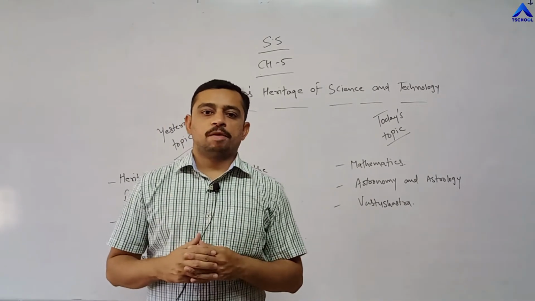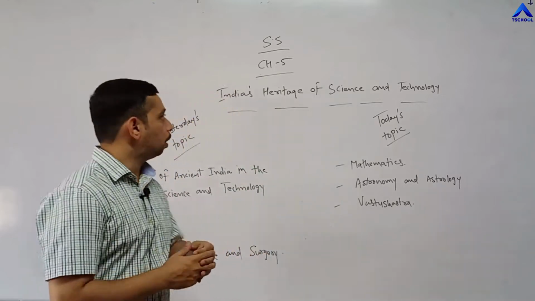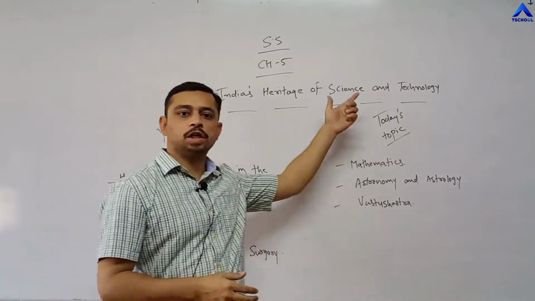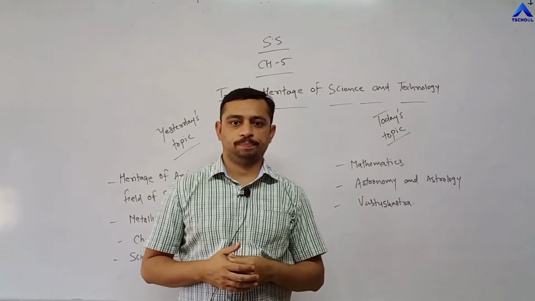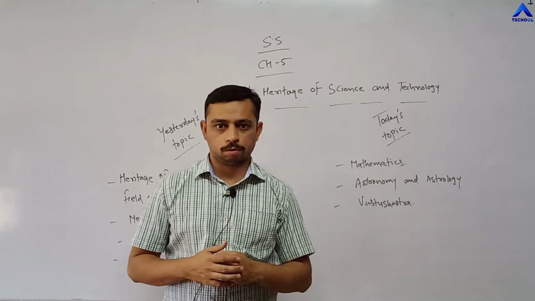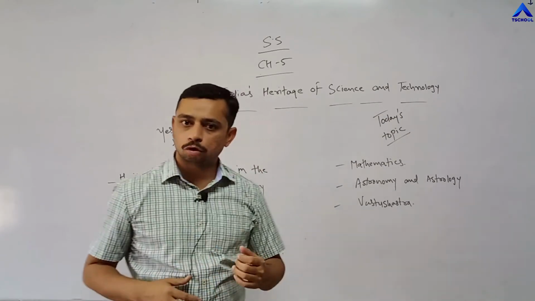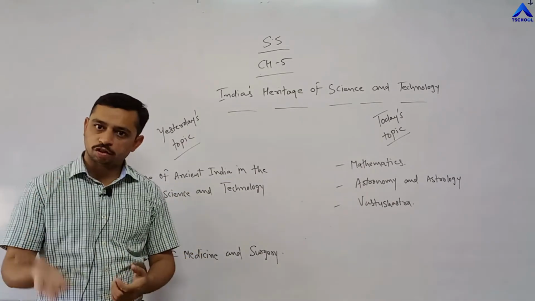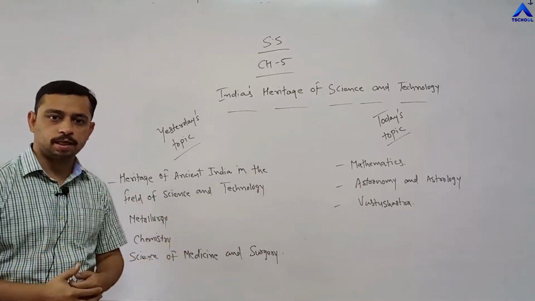We were discussing chapter number 5, which is all about India's heritage. What kind of heritage? The heritage related to science and technology. We have seen 4 topics in the previous sessions. Which are the 4 topics that we have seen? That is the heritage of ancient India, in the field of science and technology.